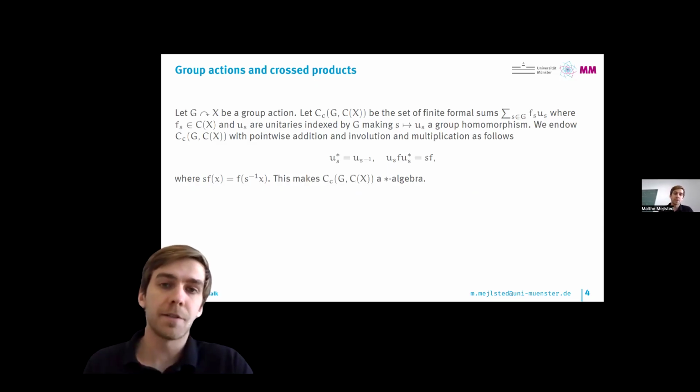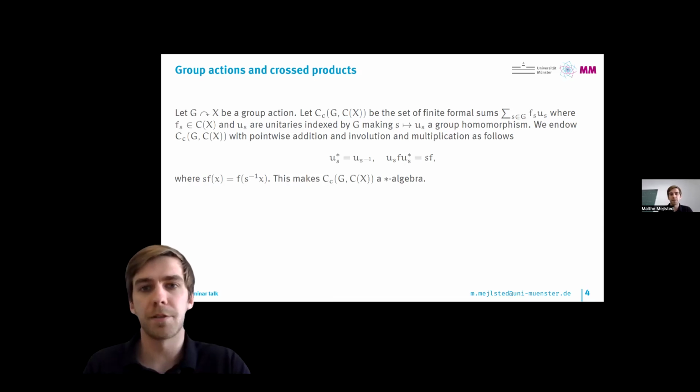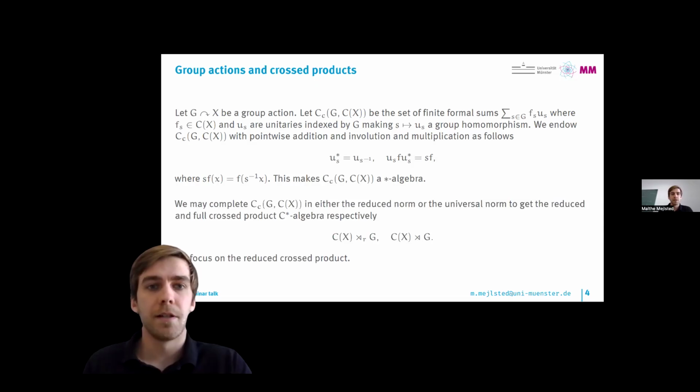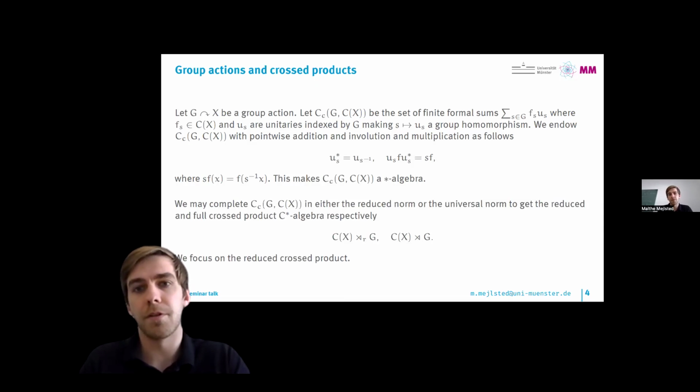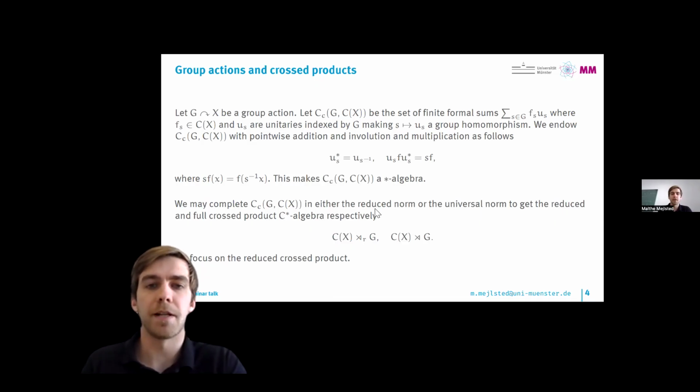Now it's a star algebra, but we would like it to be a C-star algebra, so we should somehow complete it. And there are different ways to do this. We can either choose to complete it in the reduced norm or the universal norm. So the reduced norm is a norm that we can define by considering some regular representation of our group G and get some technical construction. And we can take the closure of this star algebra and get the reduced crossed product denoted by this r for the reduced crossed product.